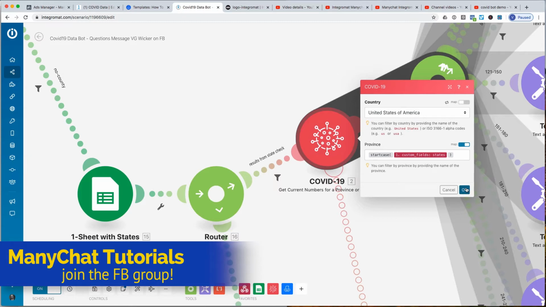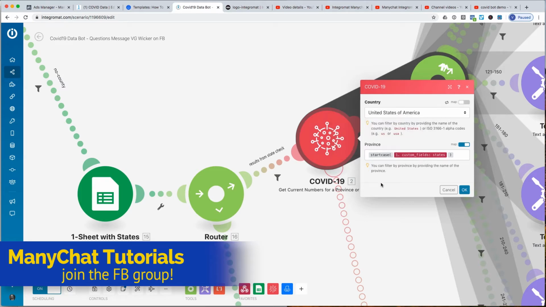But in case somebody gives me all caps and the database is looking for title case, with a capital T and everything else lowercase, what we do is we use start case. It's a little small function inside of Integromat. I guess it'll pop up like this. And we can zoom in and see that it'll just change hello world into Hello World, with a capital at the beginning of each word in the sentence or any of the string that comes through.